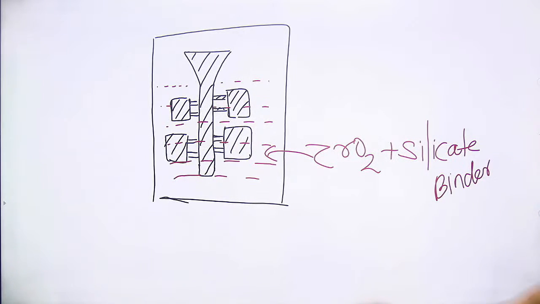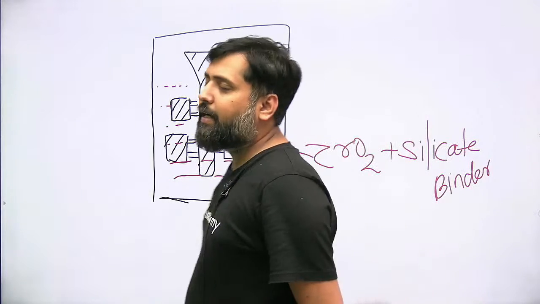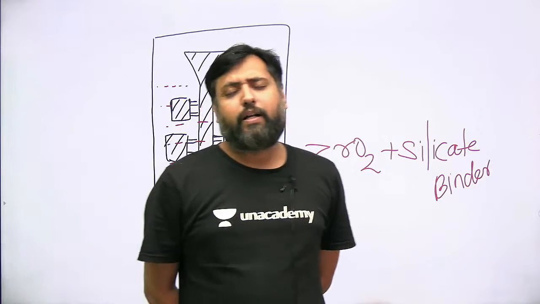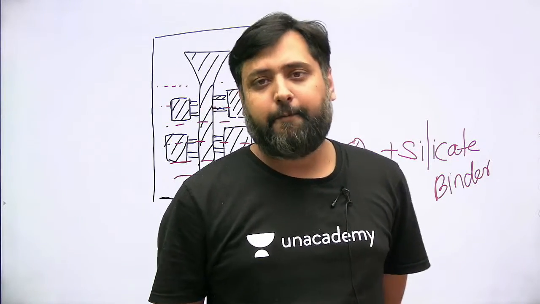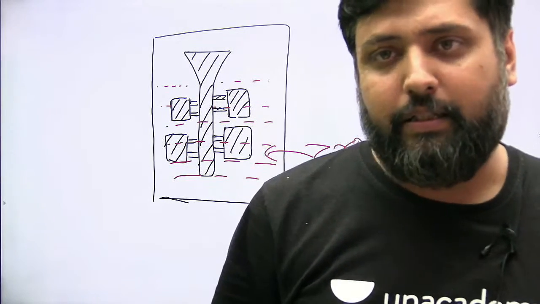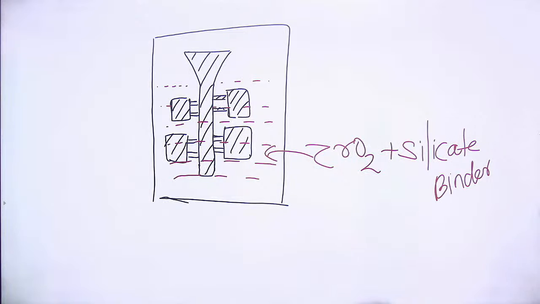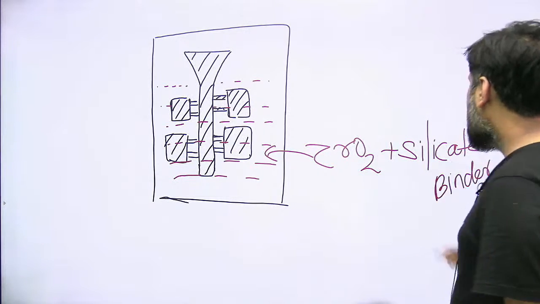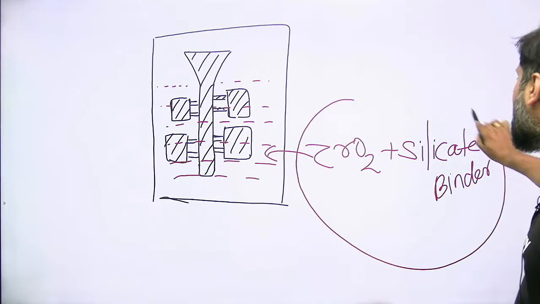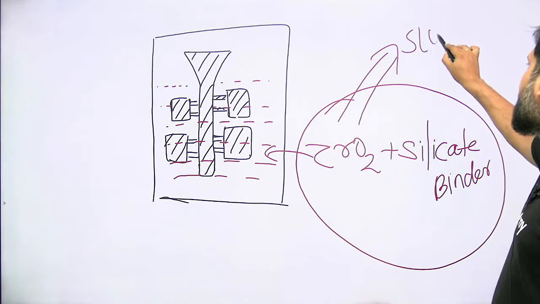It can be either sodium silicate liquid, liquid ethyl silicate, or colloidal silica. These are all binders. So liquid silicate binder plus very fine zirconia sand, ZrO2 as I have written. So that mixture will be there, and this mixture is what we call slurry. इस mixture को क्या बोलते हैं हम? This mixture is what we call slurry.